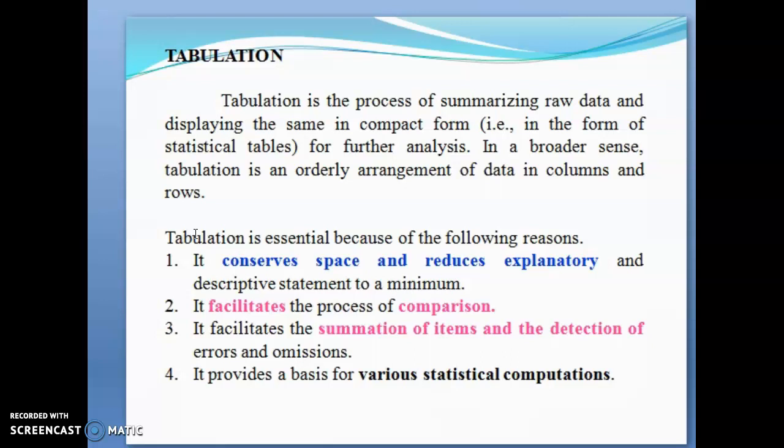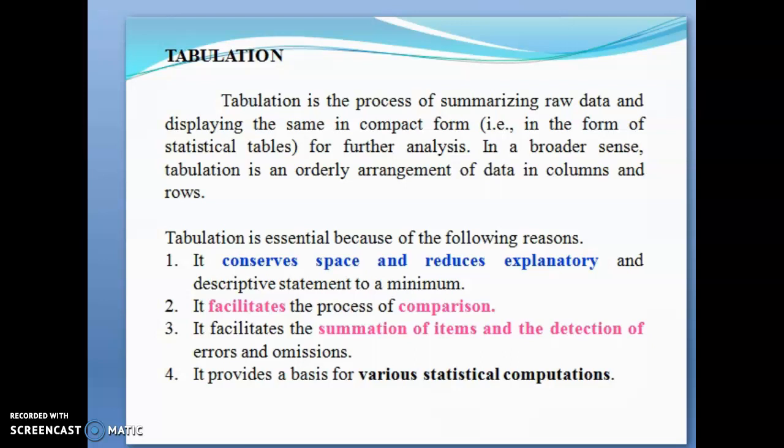Number one, it conserves space and reduces explanatory and descriptive statements to a minimum. Then it facilitates the process of comparison, it facilitates the summation of items and detection of errors and omissions, and it provides a basis for various statistical computations.